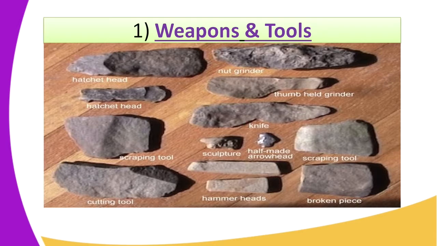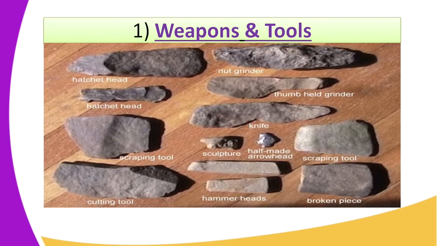The choppers were made by chipping a large pebble using a hammerstone, and the method used to make these tools was known as the fist hatchets. The flint stone was narrow at one end and broad at the other. The narrow end was chipped sharply to enable it to be used for cutting. So the stone tools of early man during the first phase are known as the Oldowan or the Pebble tools.